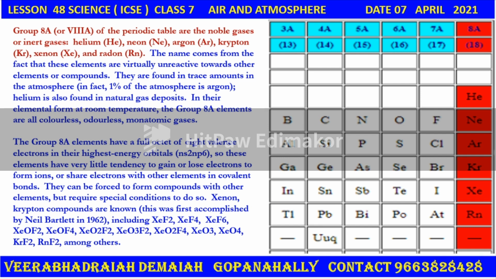The group VIIIA elements have a full octet of 8 valence electrons in their highest energy orbitals. They can be forced to form compounds with other elements but require special conditions to do so.